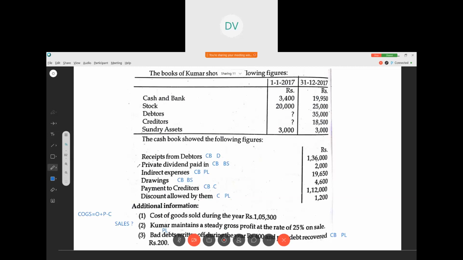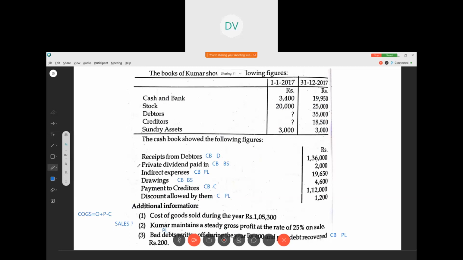Drawings: cash book as well as balance sheet, because we are giving the cash to the proprietor for his personal use, correct? Cash is going out, so cash book, and balance sheet in the capital while determining the capital. So payment to the creditors: cash book and creditors account.